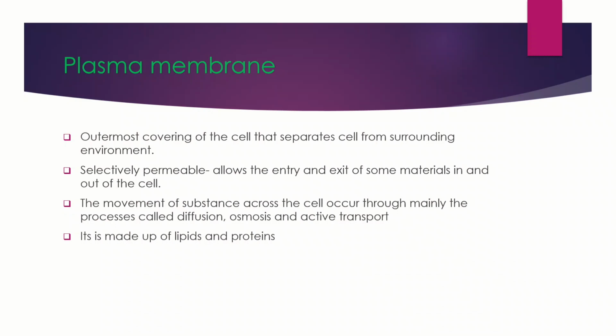If a component is more concentrated inside the cell, it will move from the cell to the outer environment. That is diffusion. If a material has to enter the cell, the concentration of the material will be very high outside the cell, thus the material will enter the cell.